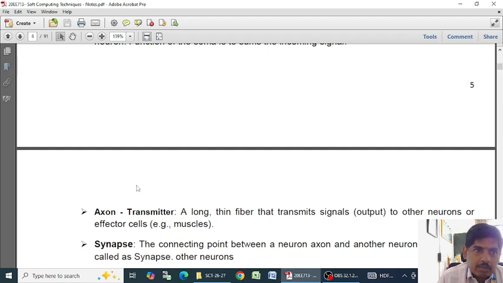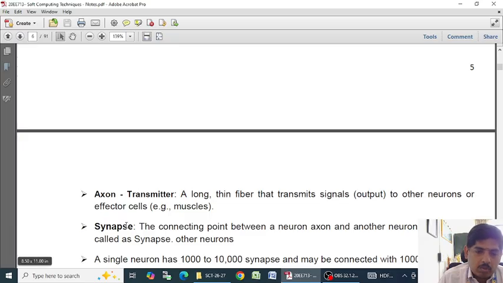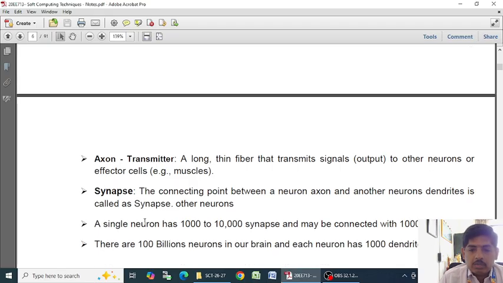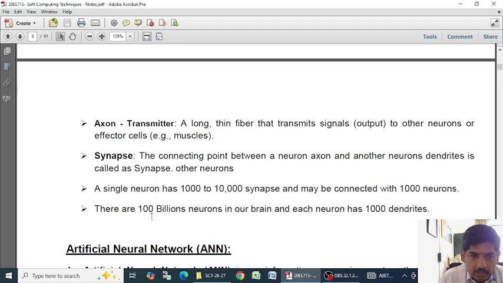So what are synapses? Finally, the fourth part is the synapses. It is the connecting point between one neuron's axon and another neuron's dendrites. That is called a synapse. A single neuron has 1000 to 10,000 synapses and may be connected with 1000 neurons. There are 100 billion neurons in our brain. Each neuron has 1000 dendrites. So this is the concept of the biological neural network.